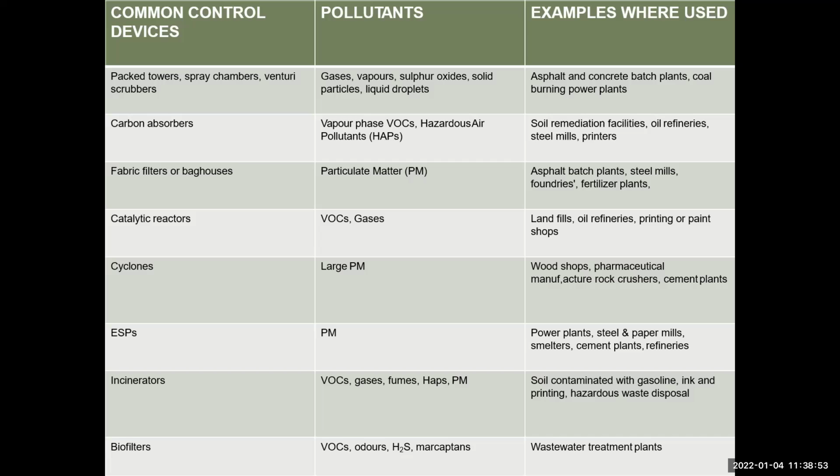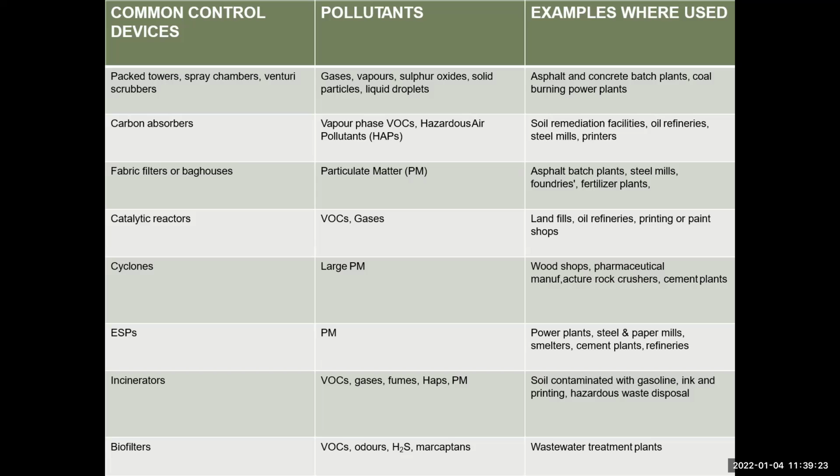ठीक है. In the catalytic reactors, these are pollutants, these are VOCs gases, means we are used to landfills, valve, furnace, printing and paint shops. Cyclones all are known. Cyclone is for the last PM, particulate matter. Okay, and these are the examples. We use wood shop. Okay, pharmaceutical manufacturing, asphalt rocks crusher, cement plants.